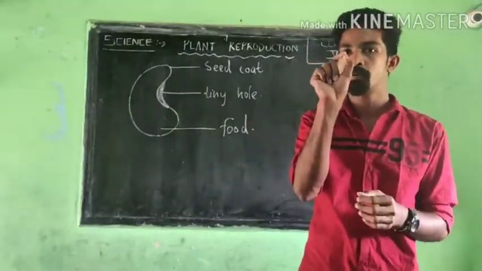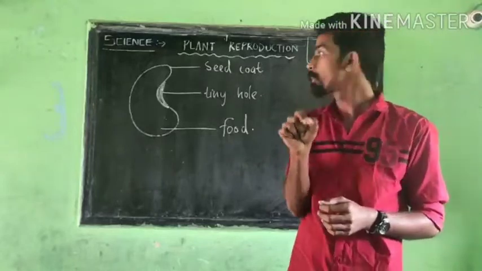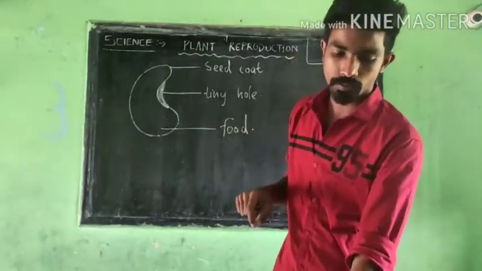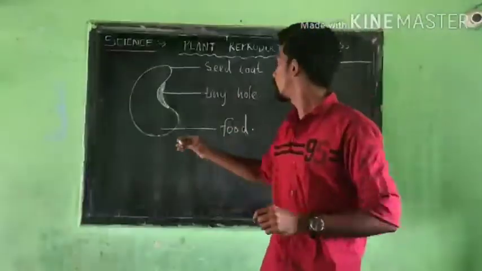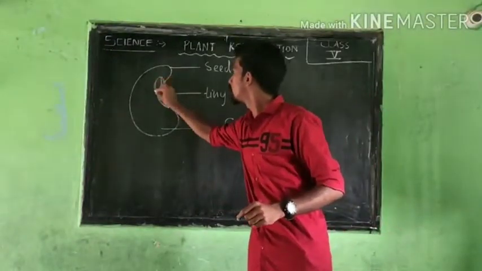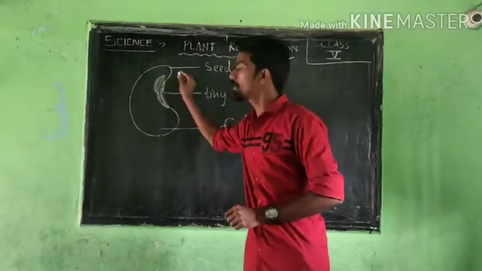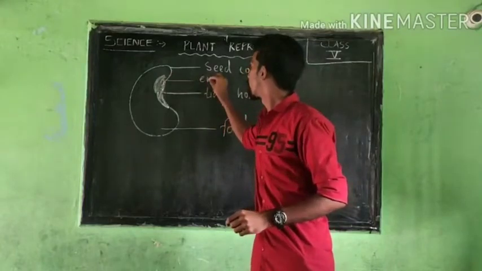Otherwise you can see that a small baby plant, a seedling, will be there, that also you can see. So that small seedling portion, the next day you can see a small outgrowth there. So that will be the embryo.